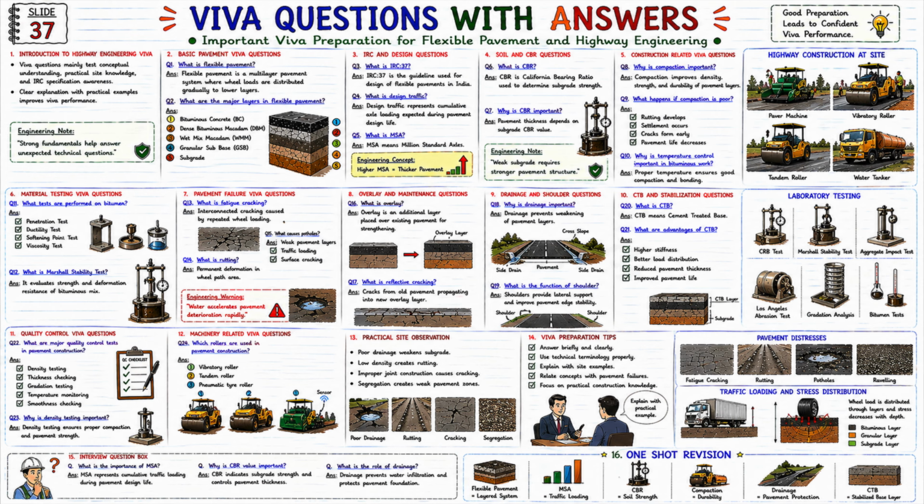Now let's look at one short revision below. Flexible pavement: layered pavement system. MSA: traffic loading. CBR: soil strength. Compaction: pavement strength. Drainage: pavement protection. CTB: stabilized base layer. And these are the most important Viva concepts of flexible pavement engineering.